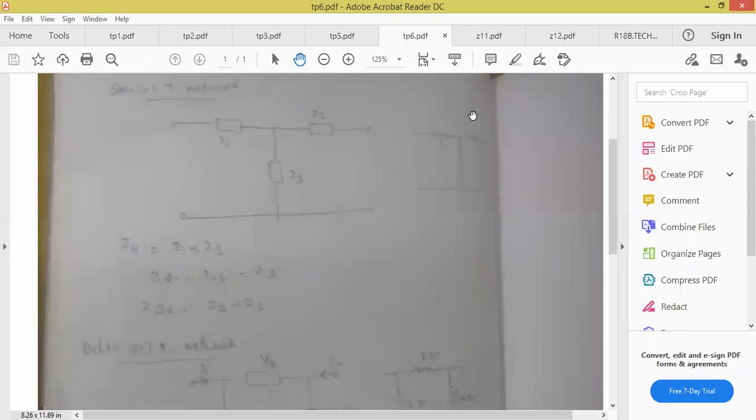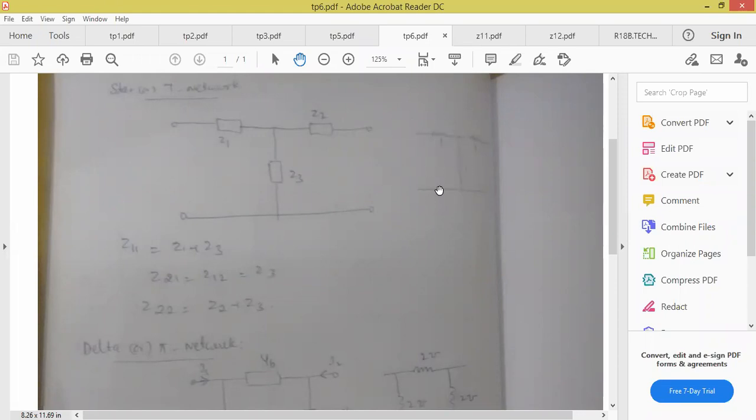So what all of you must do, you practice this one using Z parameters and check whether, let us say I'm getting Z11, how much you have to get, anyone tell me, using this formula for this circuit? Z11. Z1 plus Z3, no. Z11 is 2 and Z22 is also 2 and Z12, Z21 equal to 1.